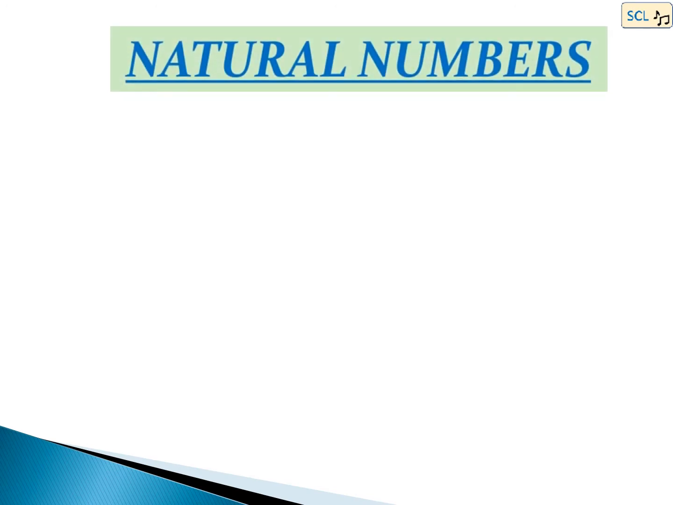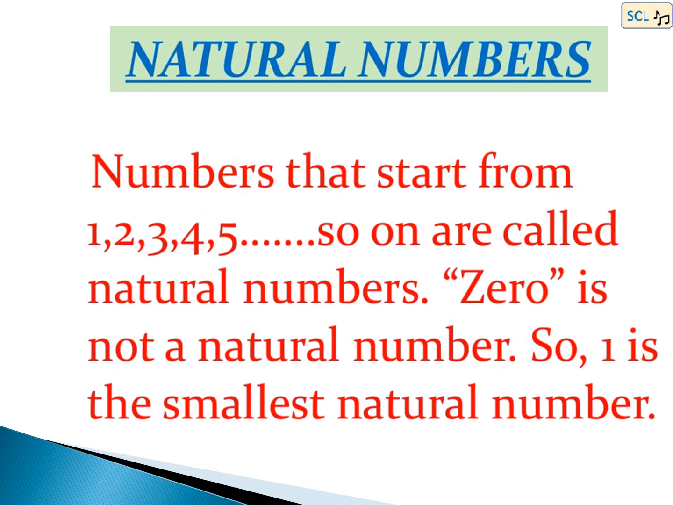Let us see what are natural numbers. The numbers that start from 1, that is 1, 2, 3, 4, 5 and so on, are called natural numbers. 0 is not a natural number. So the smallest natural number is 1.